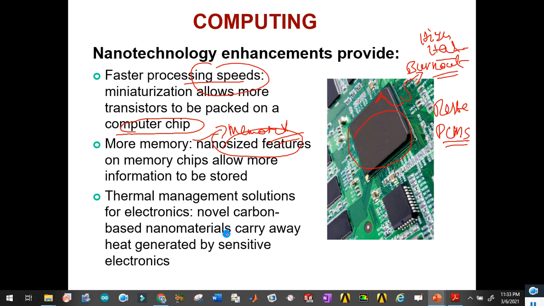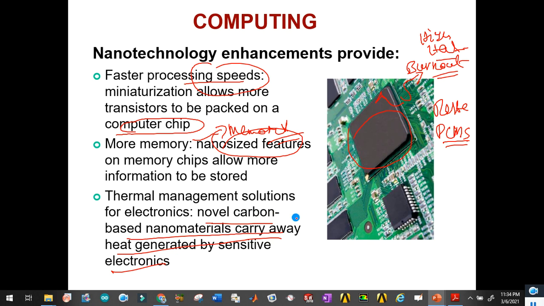So novel carbon based nanomaterials carry away heat generated by sensitive electronics. I also have a novel contribution in this way, and in one of our research groups we worked in the UT Tesla.